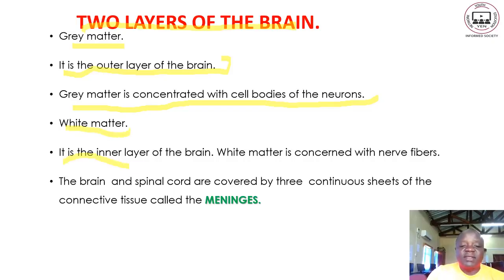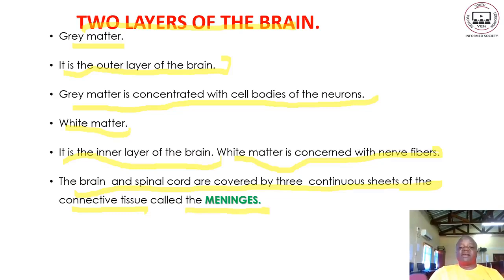It is the inner layer of the brain, and it is concerned with nerve fibers. The brain and the spinal cord are covered by three continuous sheets of connective tissue. We call these tissues the meninges. The meninges are the connective tissues of the brain.